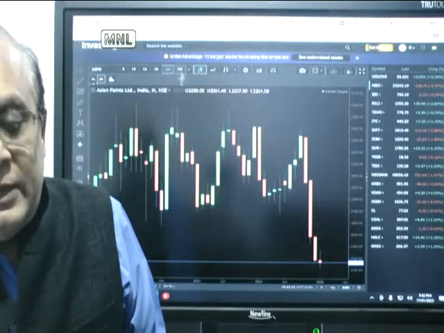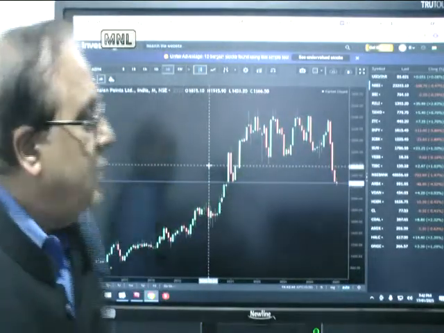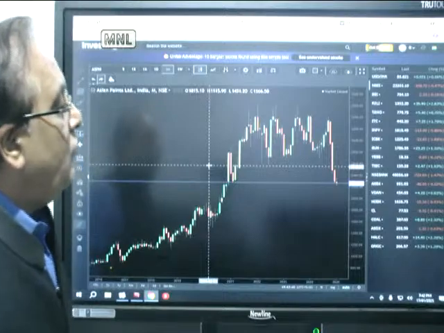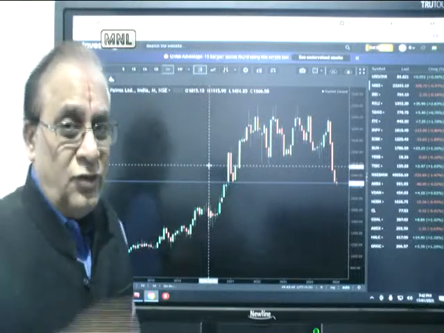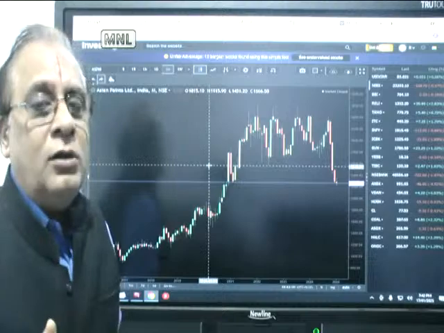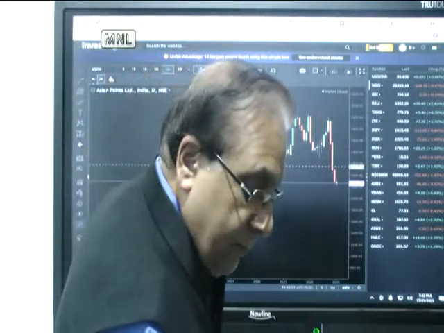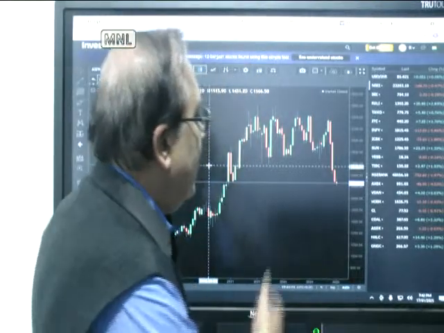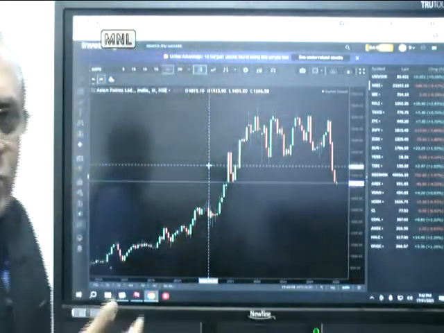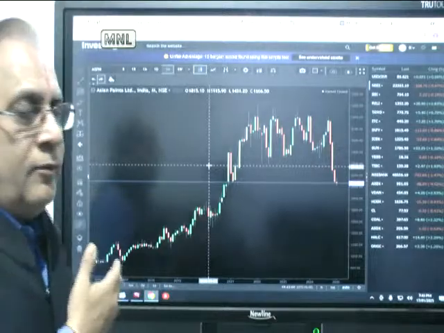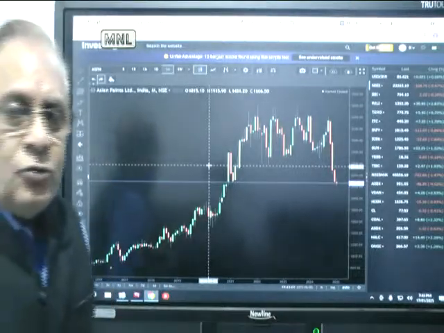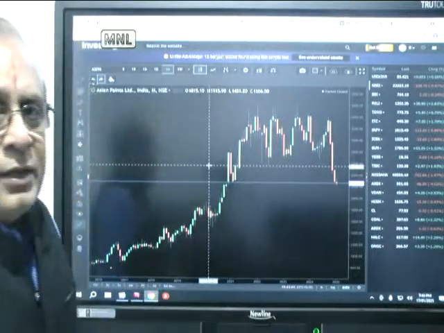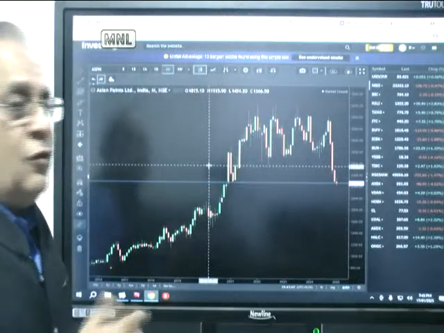okay, now I'll put the monthly chart. See, in the monthly chart, it was 3,600 and today it's 2,260. There's a 1,400 points fall. So 1,400 divided by 36 represents a fall of approximately 38.5%. 40% down. A large cap stock with a high brand value is down 40% from its peak. So that is because of the valuation.